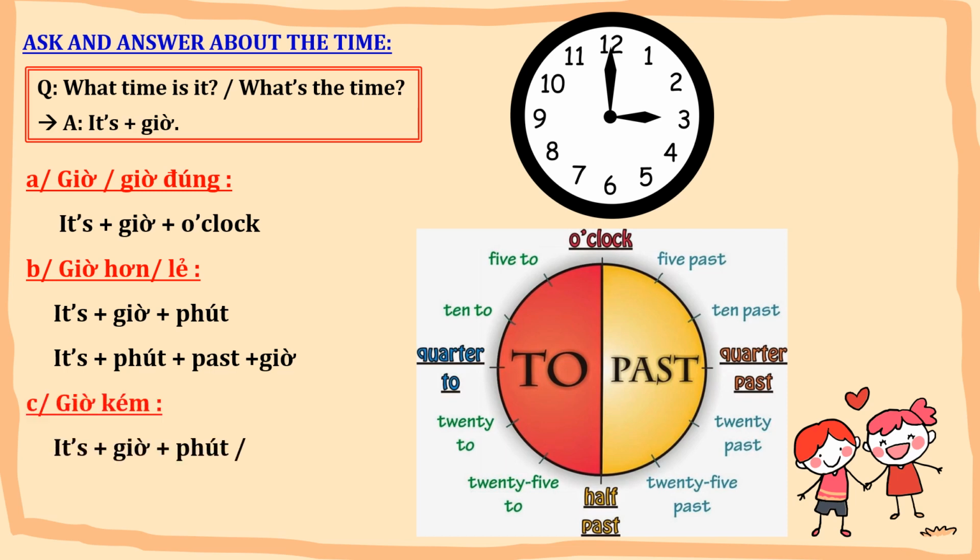Alright, but when the big hand moves from number 6 to number 12 and is on the left of the clock, you can use the structure to. For example, we have 25 to, 20 to, quarter to, 10 to, or 5 to. So what does past mean and what does to mean? Past means giờ hơn, and to means giờ kém.